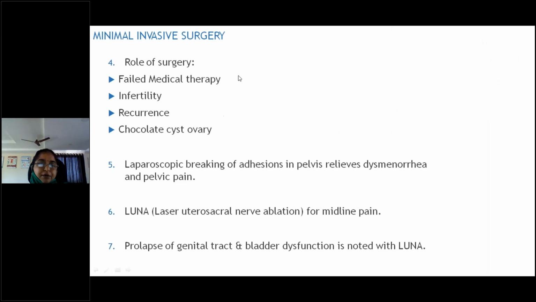And we can also go for laparoscopic breaking of adhesions in the pelvis, which relieves the dysmenorrhea and pelvic pain. Number three is LUNA, that is laser uterosacral nerve ablation. Prolapse of the genital tract and bladder dysfunction are noted with LUNA. So we can tell these things. Laparoscopic breaking of adhesions can be done, a minimal invasive procedure, and LUNA can be done.